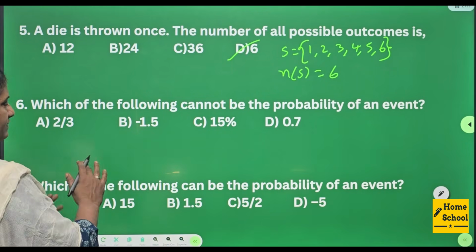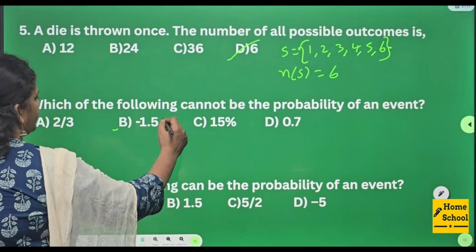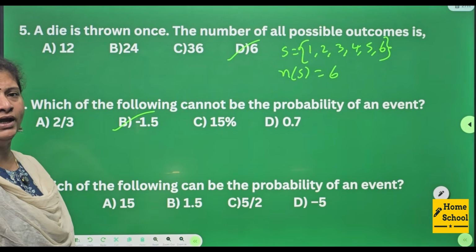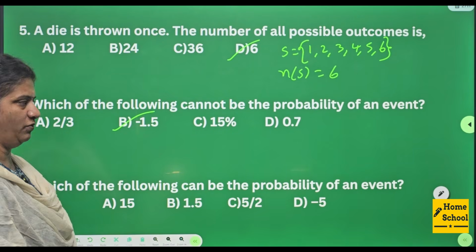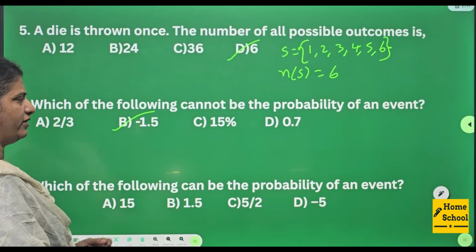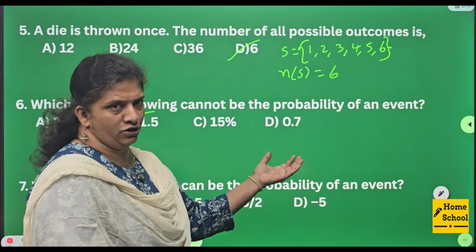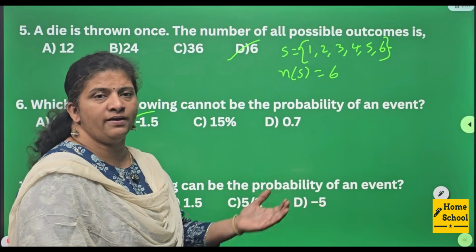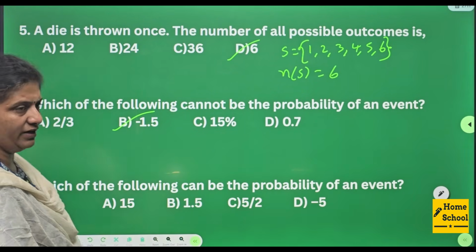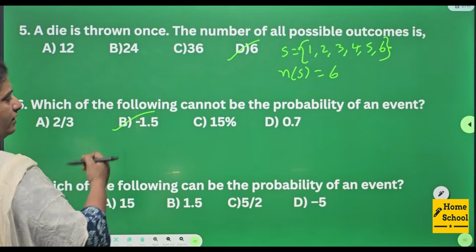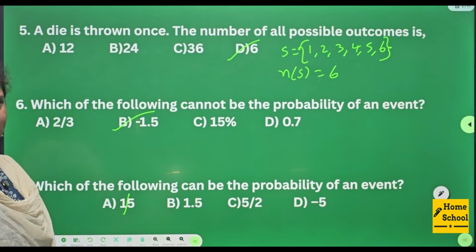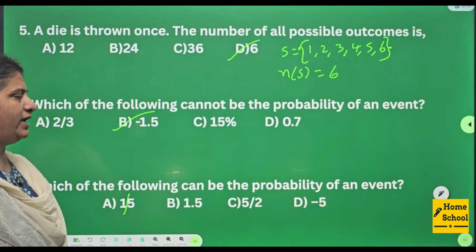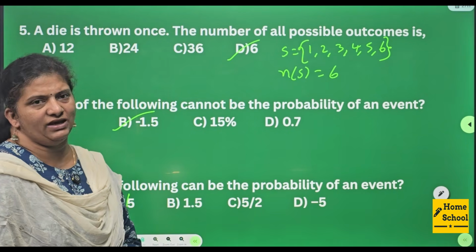So it is possible. Minus, yes, this is not a probability of an event. Minus 1.5, 15% possible. 0.7 is also a probability of an event. So which is not a probability? Negative number.